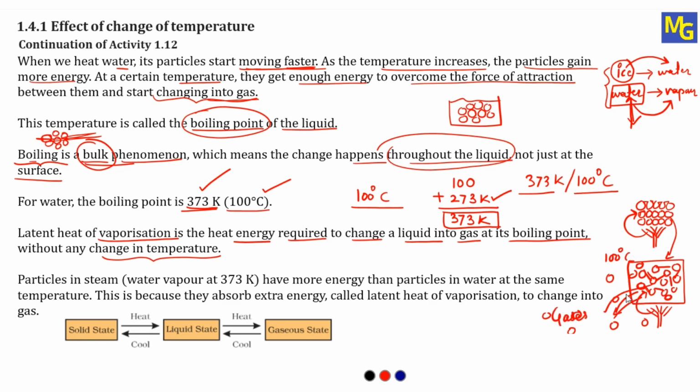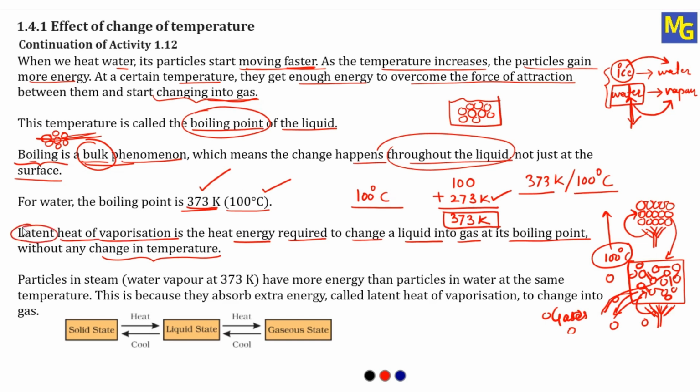And when this conversion is happening, the temperature in the thermometer remains constant. It will not change at all. When all the particles of water get converted into gas, then again the temperature will start increasing. So during boiling, whatever heat we are supplying, all that heat is used by the particles to change the state from liquid to gas. And that heat is called the latent heat of vaporization.